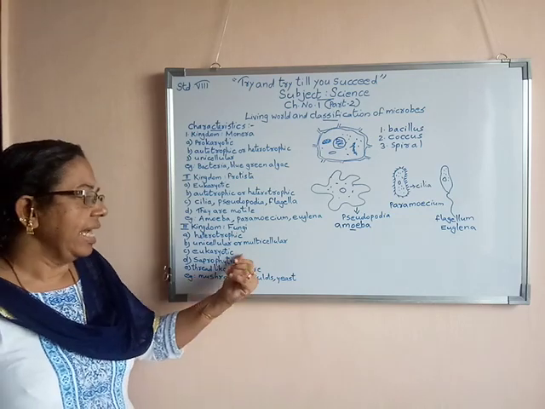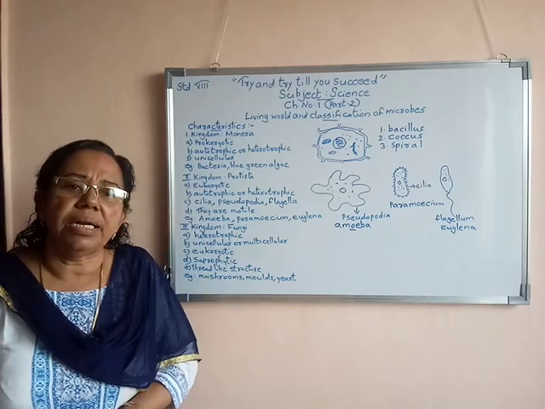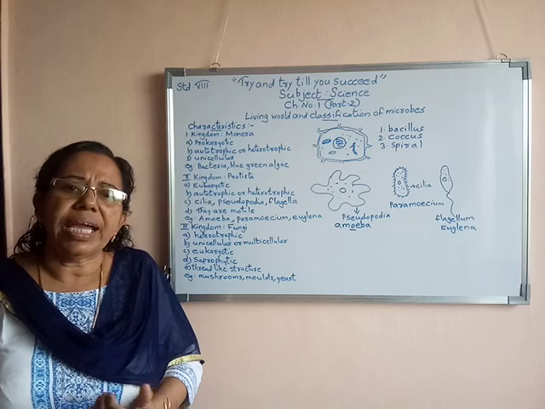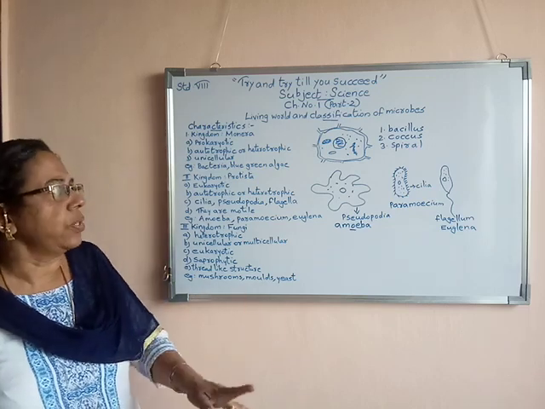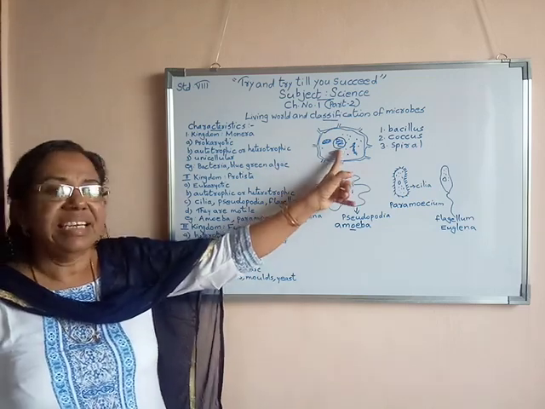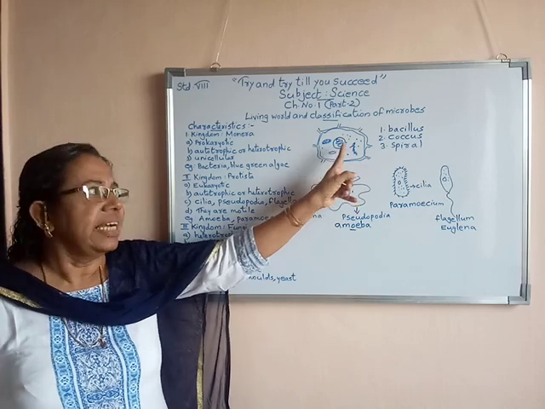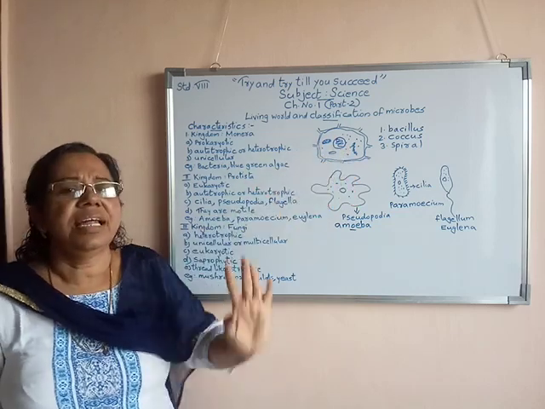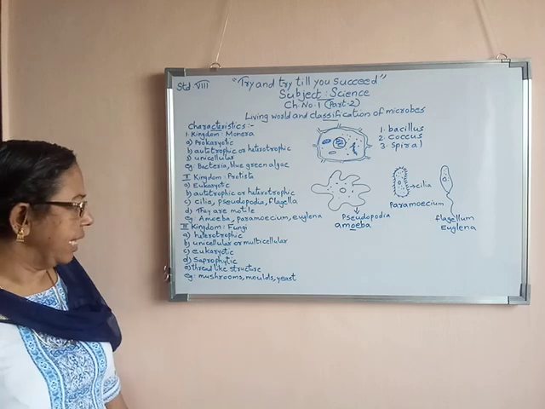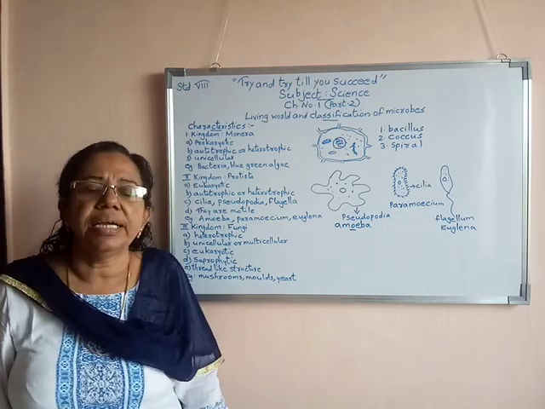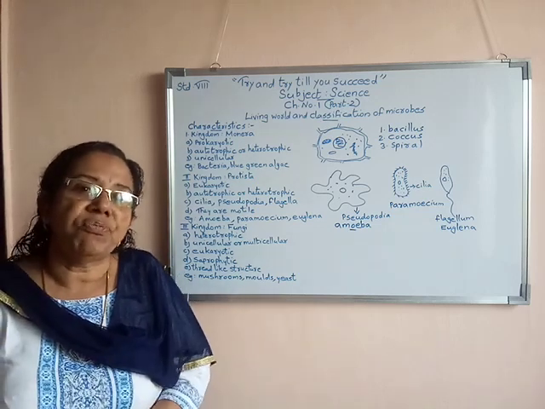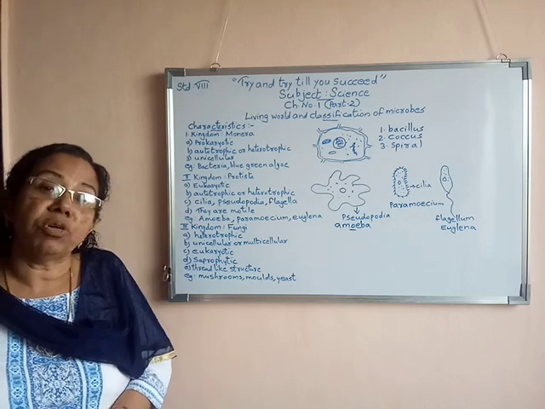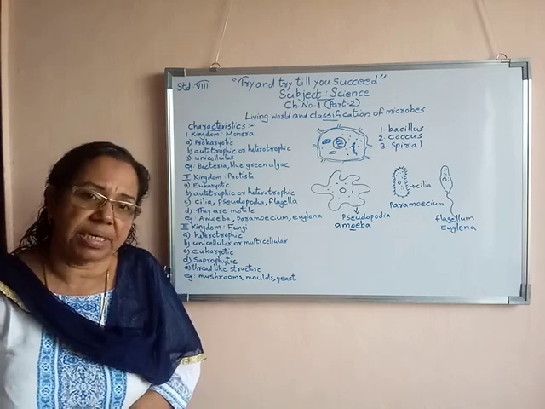Another thing, they all come under eukaryotic. Eukaryotic means, as I told you, they have a distinct nucleus as well as other distinct cell organelles. Then another characteristic of fungi is that most of them are saprophytic.